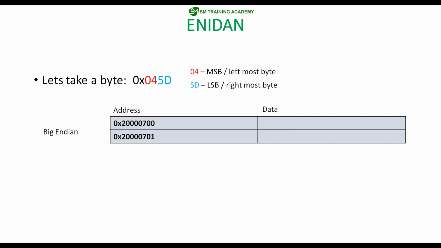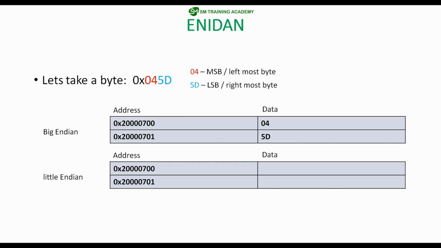So in big endian, as I said, the MSB is stored in the lower address. So the lower address among these two addresses is 0x20000700. So in this address, the MSB is stored, and in the higher address, the LSB is stored. But if you take the little endian concept, the MSB is stored in the higher address. So the 04 here will be stored in 0x20000701 and 5D will be stored in 0x20000700.